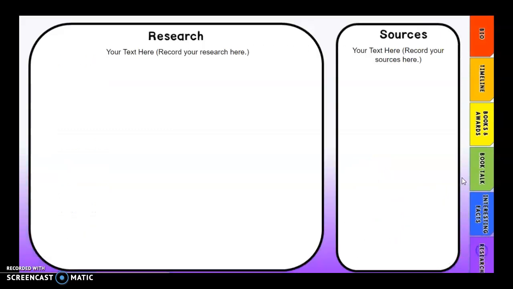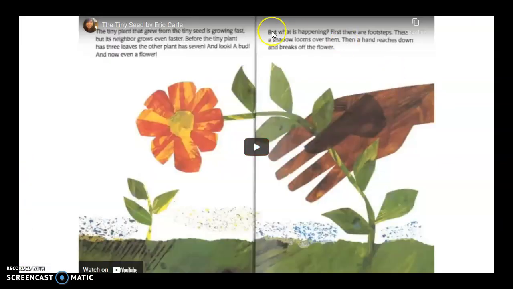And lastly, you're going to cite your sources by copying and pasting the links that you used to find this information. And then we have our read aloud, The Tiny Seed by Eric Carle.